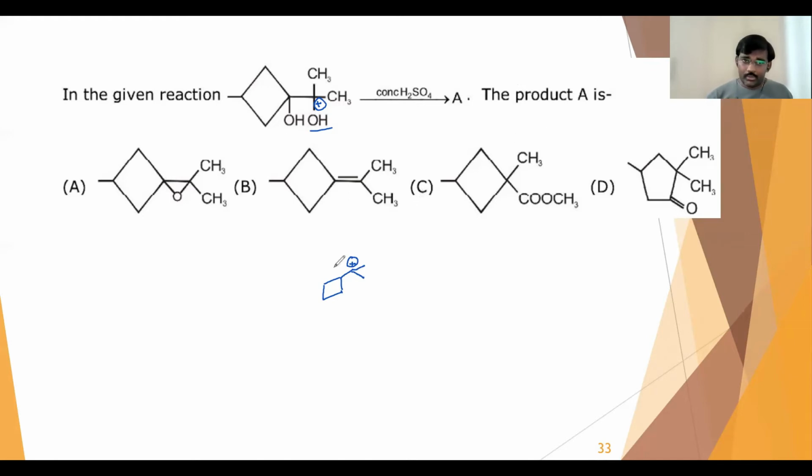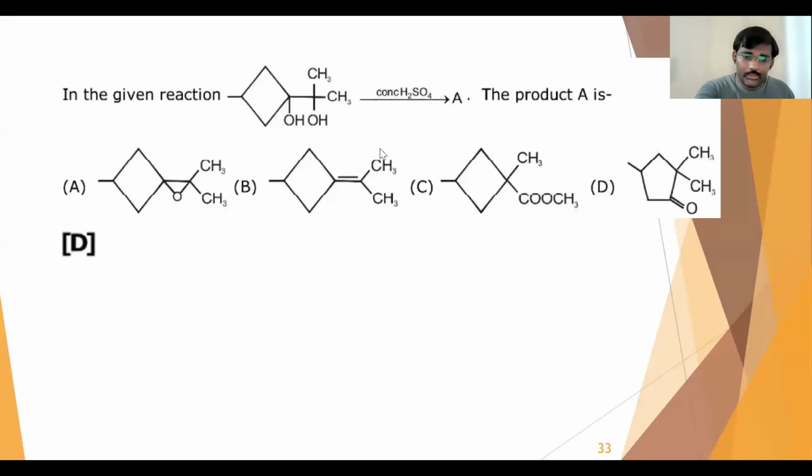So here there is an OH group present over this. Now this bond will break and this directly will attach to this. Like that, the 5-membered ring will come. The product you get is a 5-membered ring because there is a ring expansion involved. That 5-membered ring appears in only one option, that is option D. So that will be our answer here. Option D will be our answer.